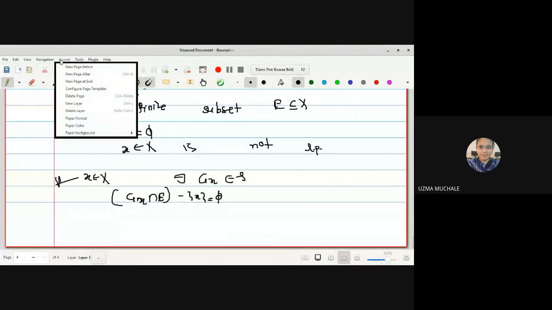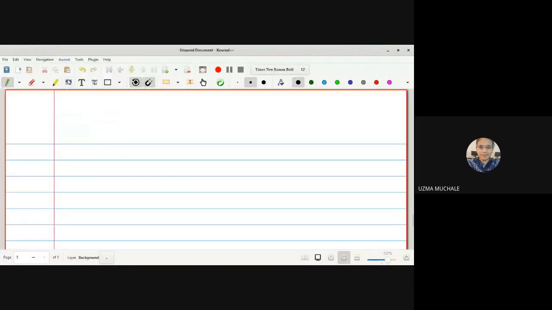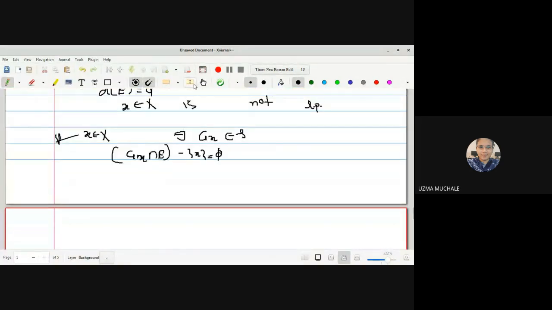So if we are saying that this statement is equal to phi, what is the possibility? There are two possibilities. That is, Gx intersection E is either empty or it is singleton x. Right?